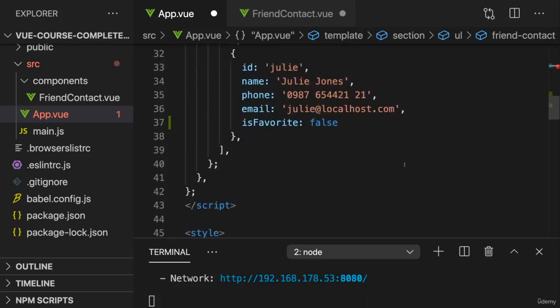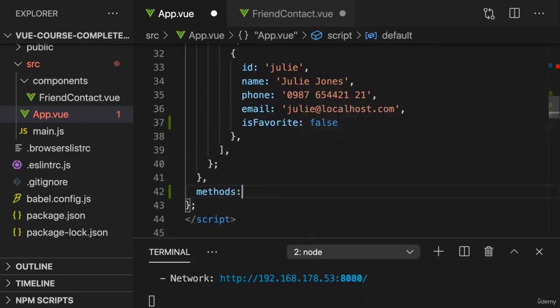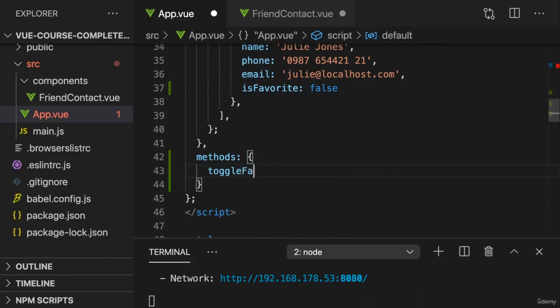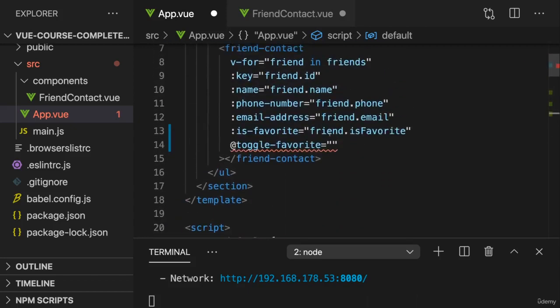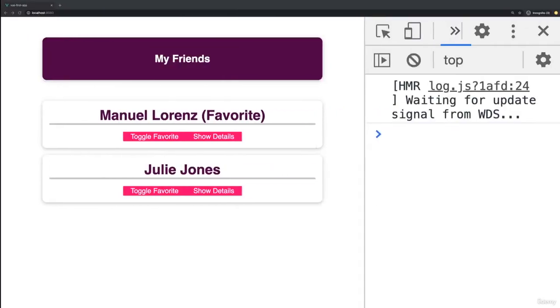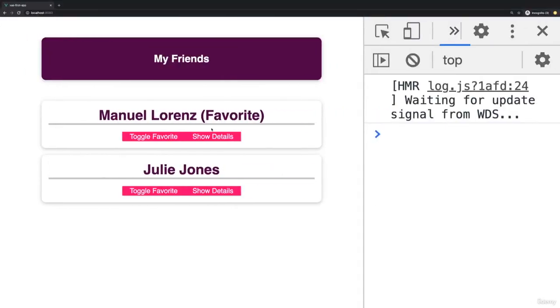So here we could now add methods to our view app config object and add a method named toggle favorite status, for example, and then bind this method here to our toggle favorite event. And if we save that, that should work. Of course, at the moment it does nothing, but we also don't get an error.